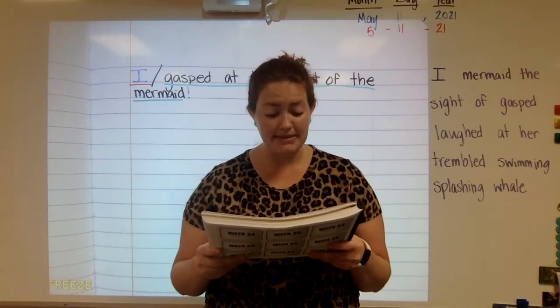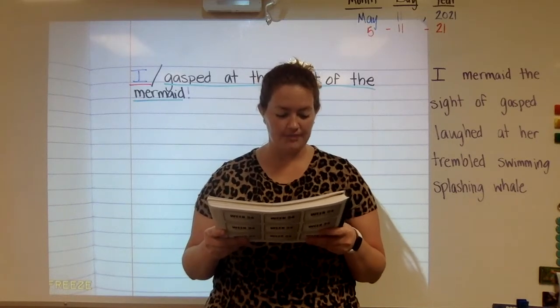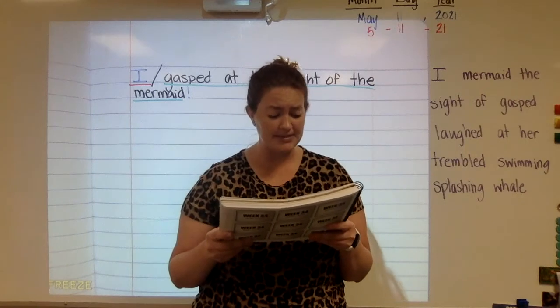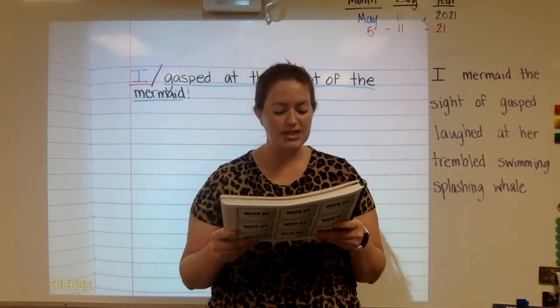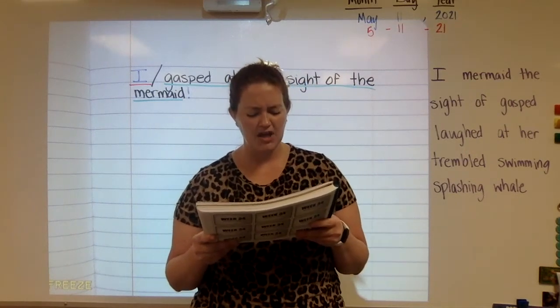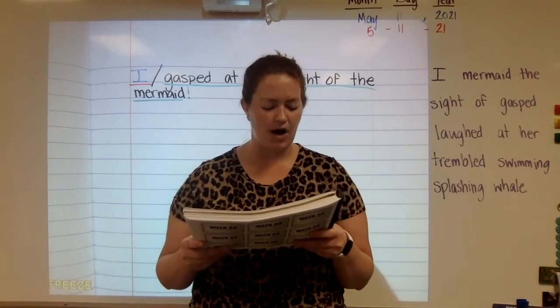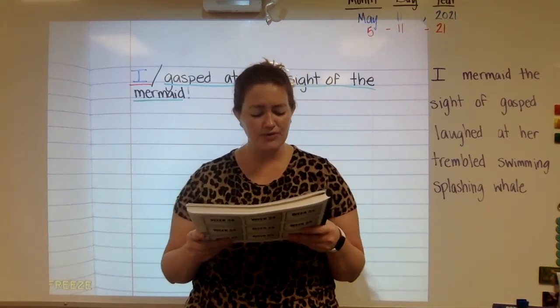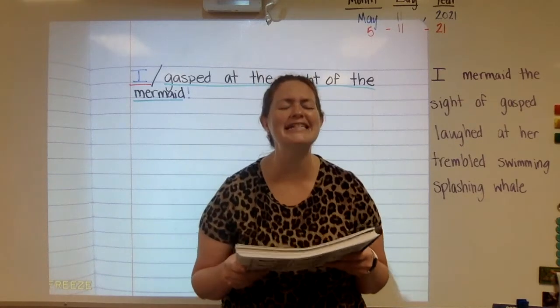The mermaid seemed to be having a lot of fun in the water. She dove in the air and back into the waves, and her tail flipped. She moved her arms in smooth strokes. She'd come up for air every so often and then dive beneath the surface. The way she moved through the water was amazing.